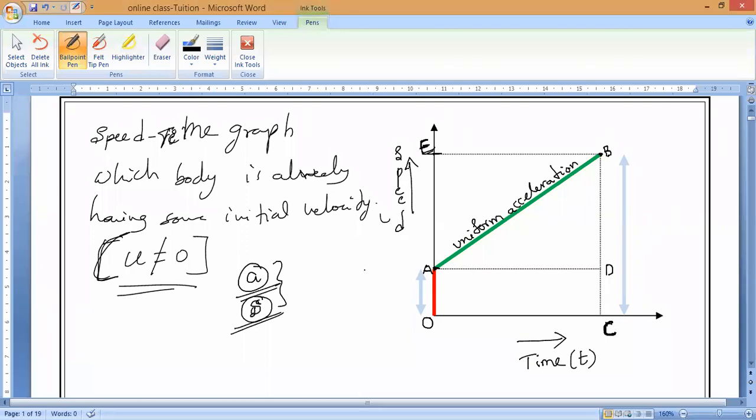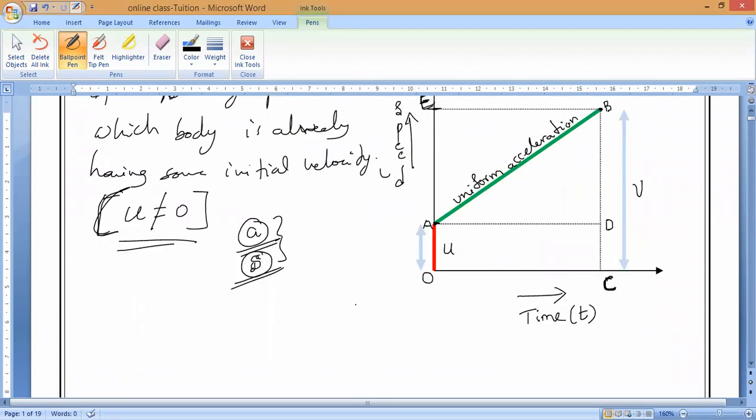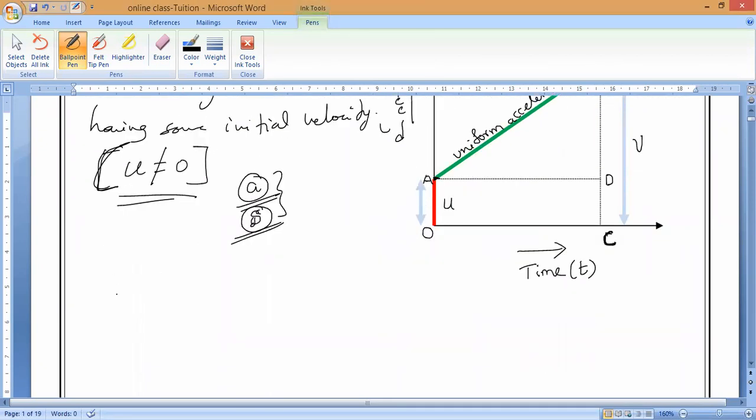Now let us see, what is this OA called? Initial velocity, U. And what is BC called? BC is called the final velocity V. Any doubt in this? No doubt, sir. If you have a doubt, you can ask me. So now we want to derive the first equation of motion. So let us go with the first equation of motion.